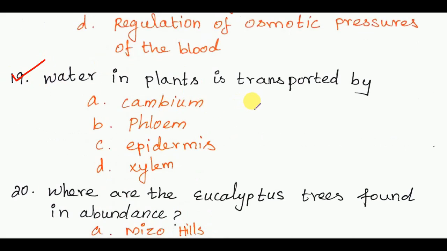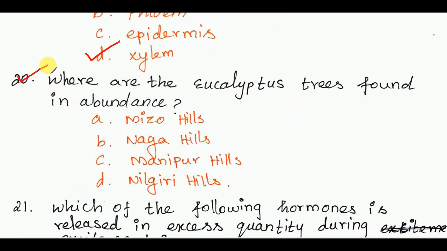Next, water in plants is transported by? The answer is xylem. Next, where are the eucalyptus trees found in abundance? The answer is option D, Nilgiri Hills.